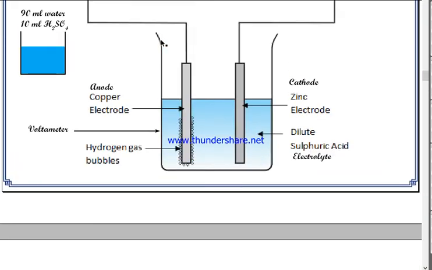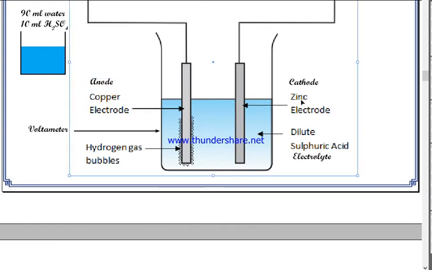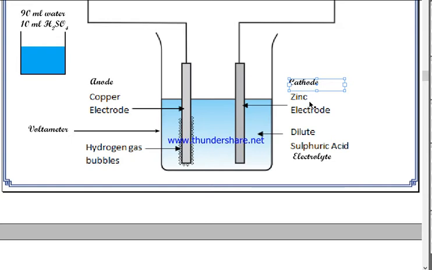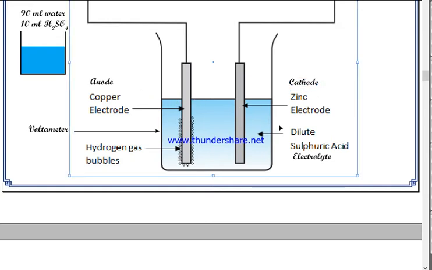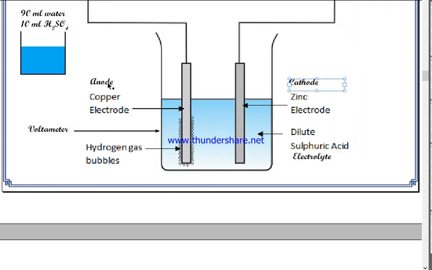Now a simple cell has three basic parts in which reaction occurs. One is called the electrolyte, the solution used in the simple cell. Another is the electrodes, and there are two electrodes, the copper electrode and the zinc electrode. These two electrodes are called anode and cathode. The electrode which acts as the positive terminal is called the anode, and the electrode which acts as the negative terminal is called the cathode. So there are three spots in which chemical reaction occurs: electrolyte, cathode, and anode.